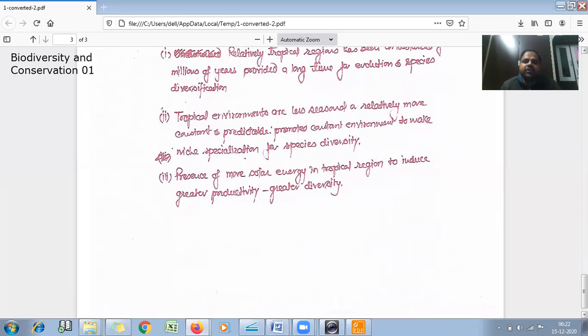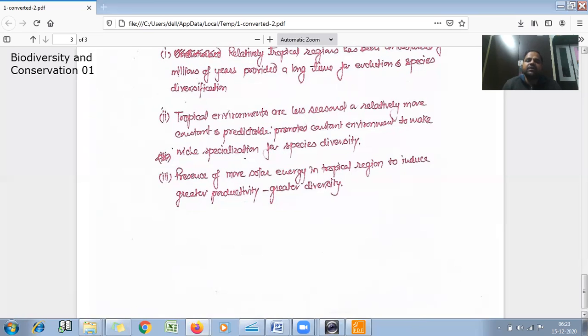As we know, energy flow starts from the absorption of light by the plants, so due to more solar energy in the tropical regions, the productivity is more, and the number and type of individuals in each trophic level is more.